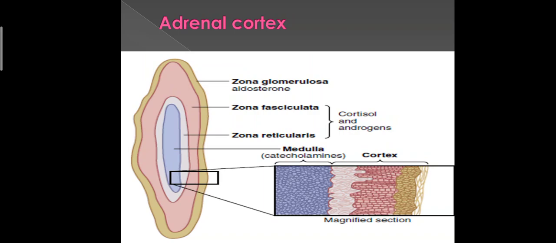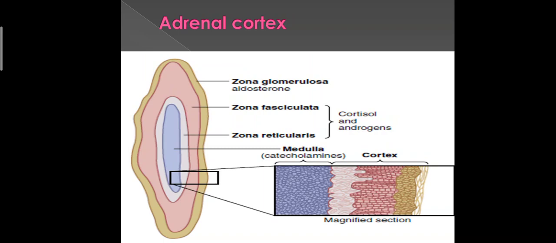These are the only cells of the adrenal gland that are capable of secreting significant amounts of aldosterone, because these are the only cells which contain the enzyme aldosterone synthase, and this enzyme is necessary for the synthesis of aldosterone.